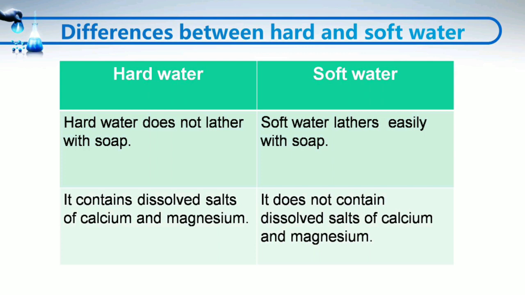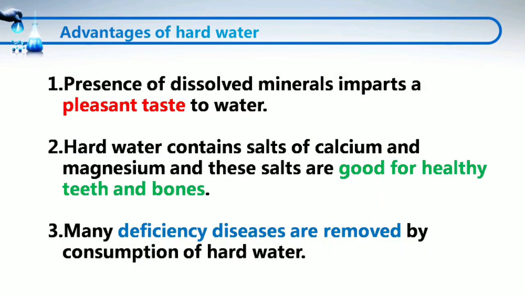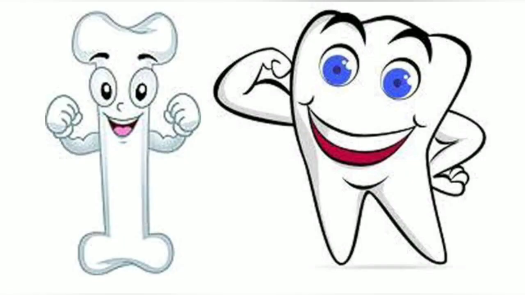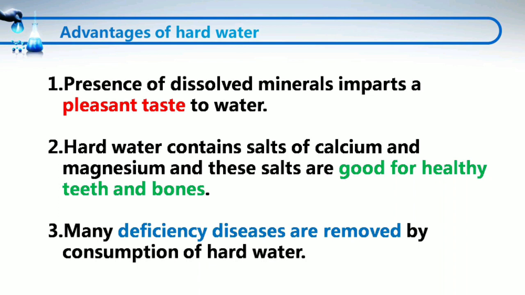Hard water does not lather easily with soap and it contains dissolved salts of calcium and magnesium. But soft water lathers easily with soap and it does not contain any dissolved salts of calcium and magnesium. The hard water has many advantages, like the presence of dissolved salts and minerals in it make its taste pleasant and drinkable, otherwise the pure water is tasteless. Then hard water plays a very good role for making our teeth and bones healthy because it contains salts of calcium and magnesium and these salts are good for healthy teeth and bones. Then the minerals present in hard water are also helpful in removing many deficiency diseases in our body.